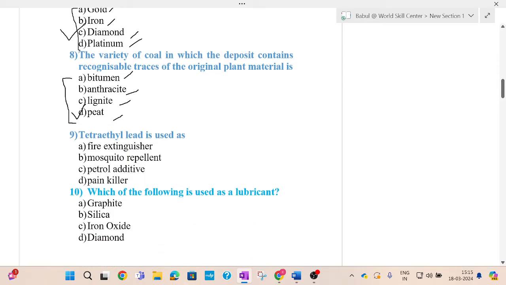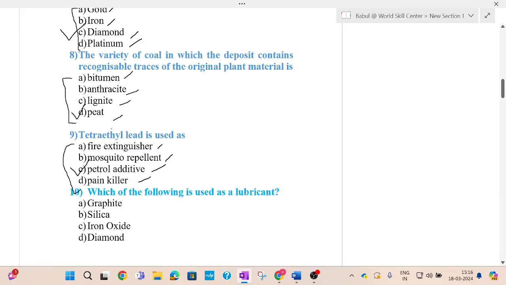Next question: tetraethyl lead is used as fire extinguisher, mosquito repellent, petrol additive, painkiller. Out of the four options, option C, that is petrol additive. TEL is short for tetraethyl lead, and it is used as a petrol additive.